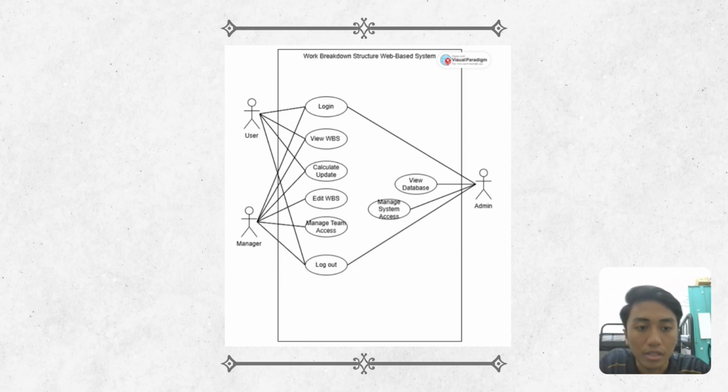The admin, on the other hand, plays a more technical role: they can view the database and manage system access. This privilege allows the admin to maintain system security and user roles. Each use case in the diagram is clearly linked to the appropriate actor, ensuring responsibility is distributed based on user role. This diagram also helps ensure that every function in the system is accessible only to the right users, which is important for both usability and security in a project management environment.